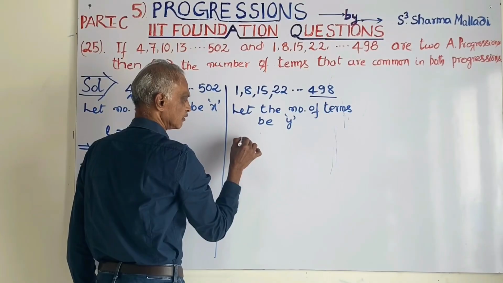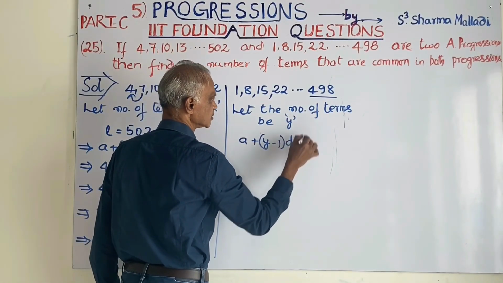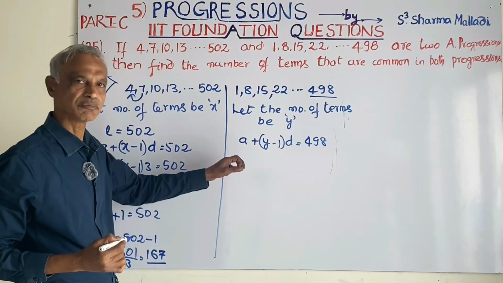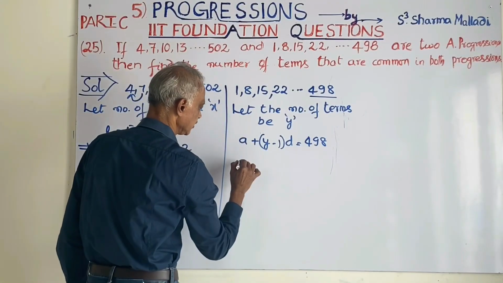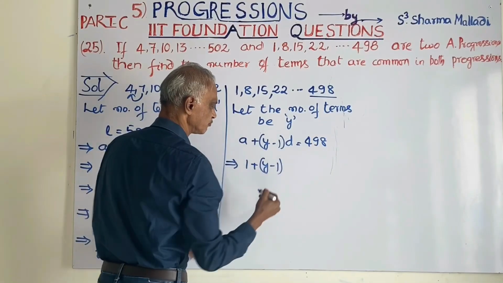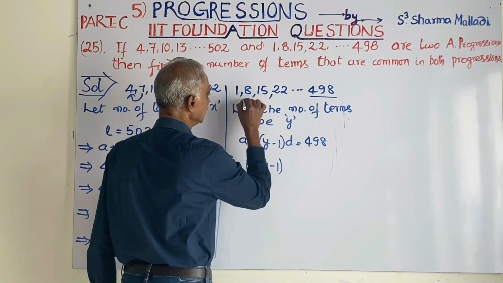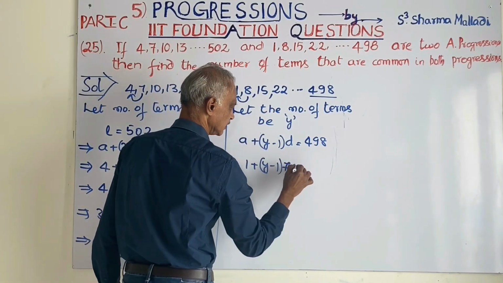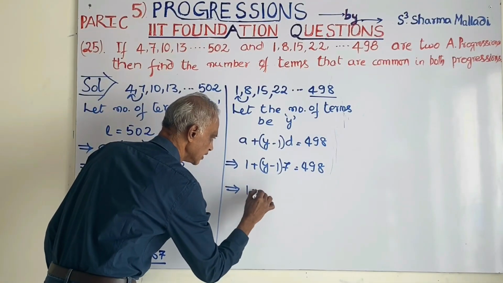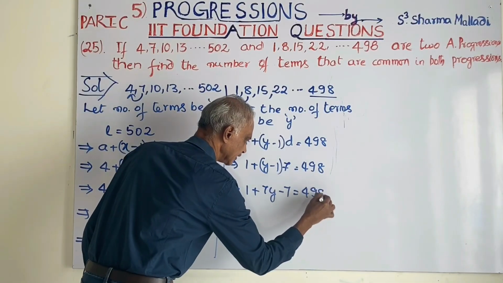Now, what is the number of terms? A plus y minus 1 into d is equal to the last term, 498. The last term and the nth term are the same. What is A here? 1 plus y minus 1. We have to find the number of terms from the last term. What is D here? 8 minus 1, 7, is equal to 498. 1 plus 7y minus 7 is equal to 498.